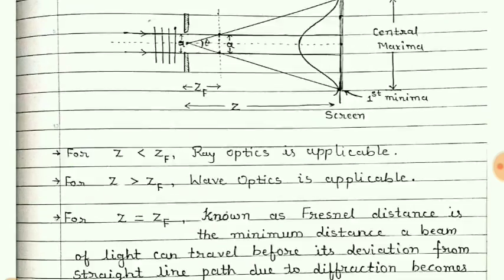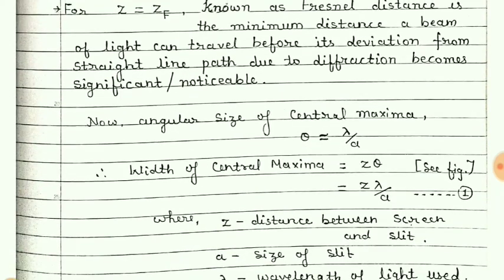So here the angular size of the central maxima is theta equals lambda by a.